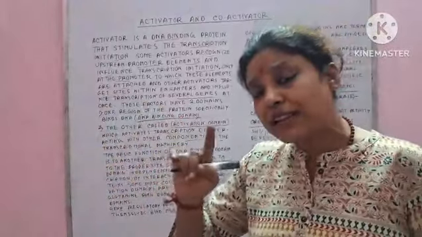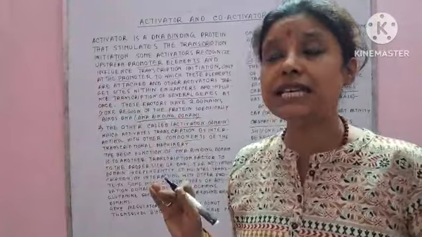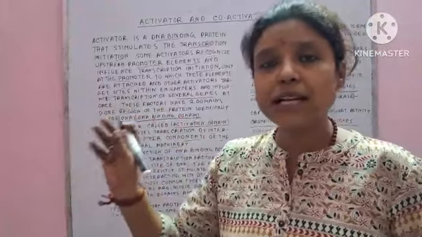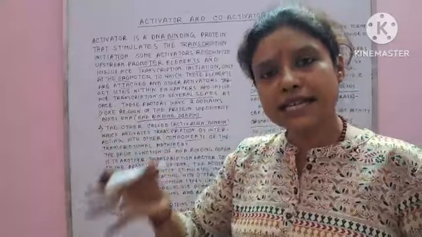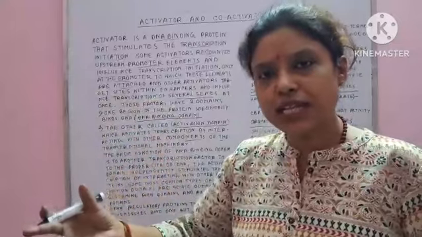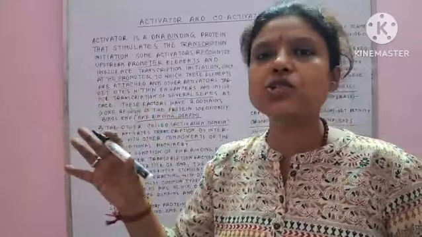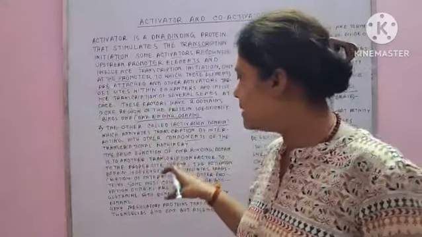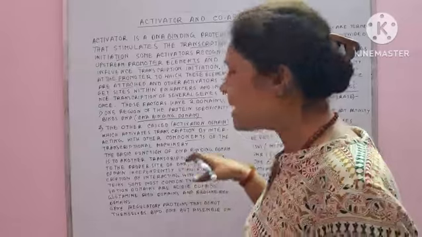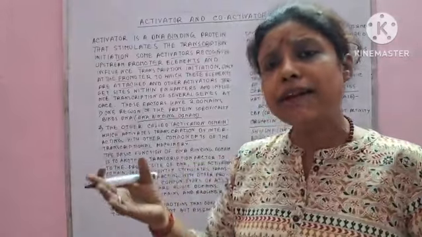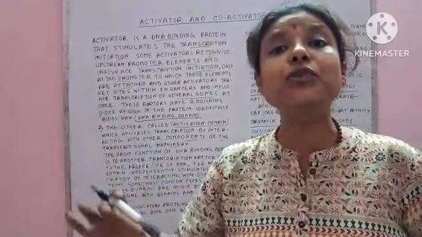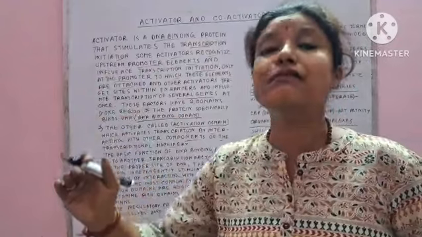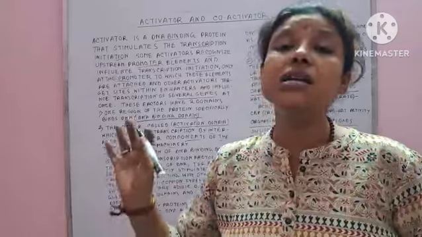So the main difference is that the DNA binding domain binds with the DNA, then the other factors also bind with that. But the activation domain, which independently stimulates the transcription process, binds directly with what? With the other factors, not directly with the DNA.